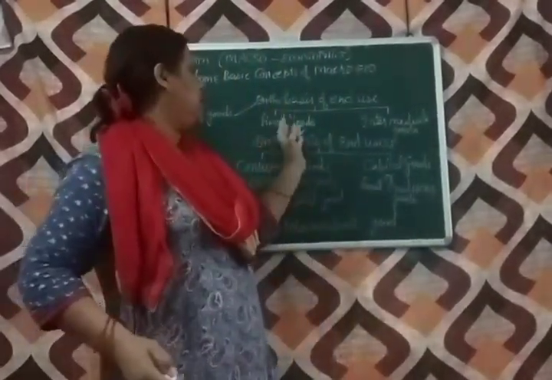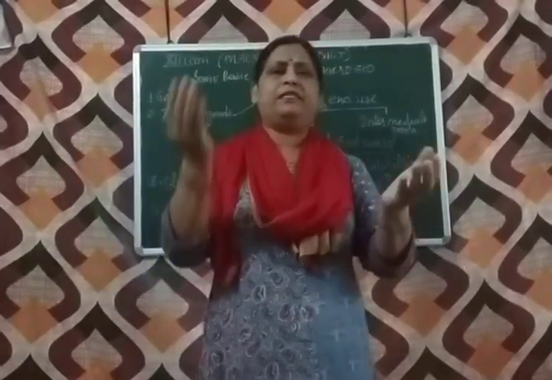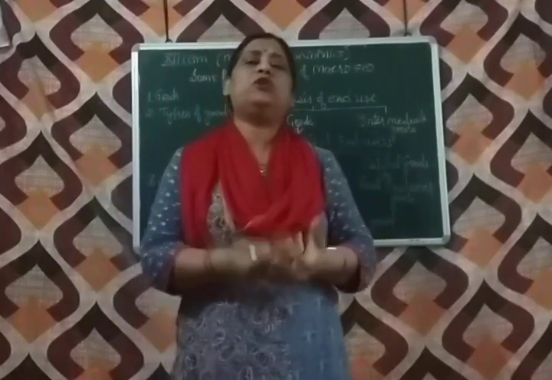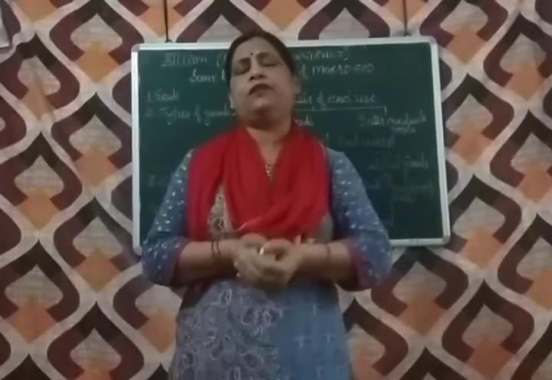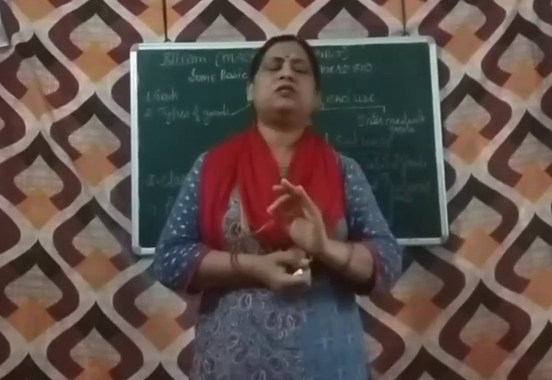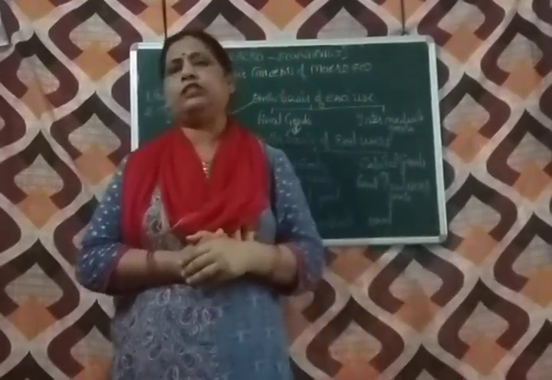Now, it is important to know the basic difference between final goods and intermediate goods. Why do we need to know the distinction? Because of the proper estimation of national income.